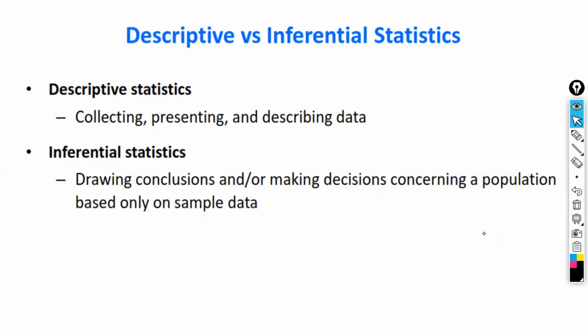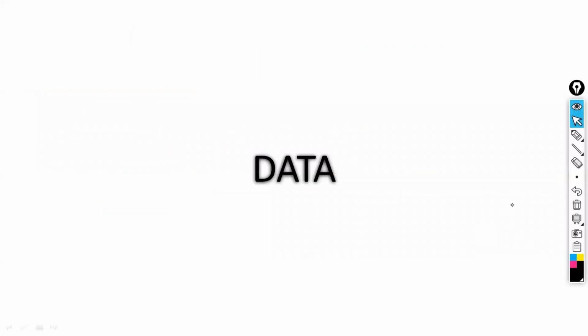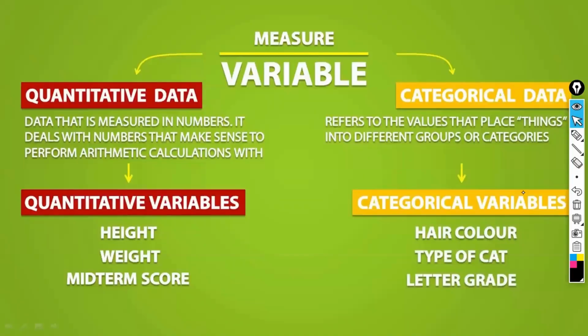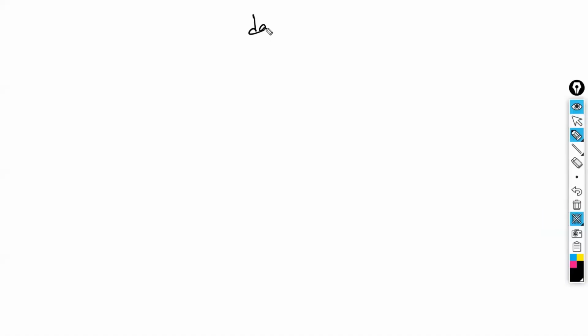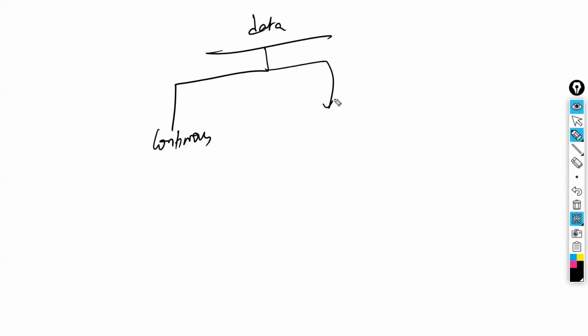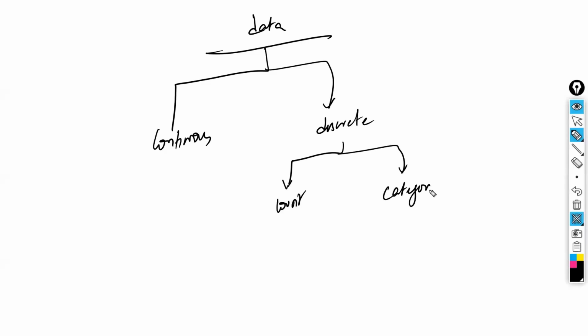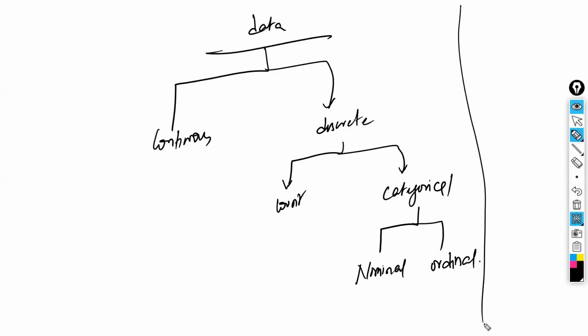Okay, is that clear? Now, different types of data. Already we have seen the different types of data: continuous and discrete. The second one is called discrete. Within the discrete, we also have discrete count and discrete categorical. Out of discrete categorical, again, we have divided into nominal and ordinal. Right? This is one flow chart. Flow chart number 1. We have another type of flow chart.